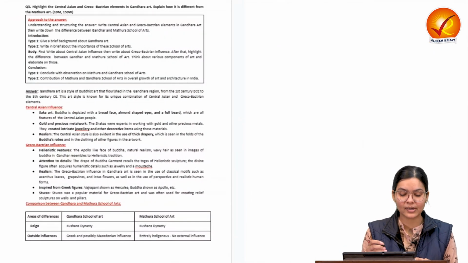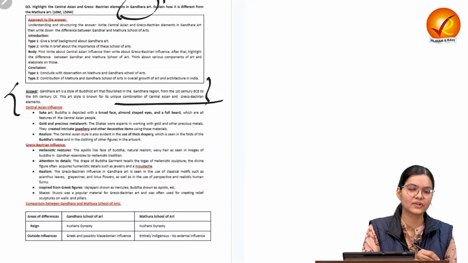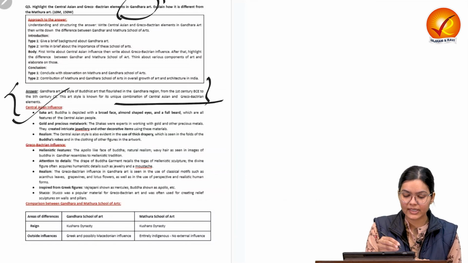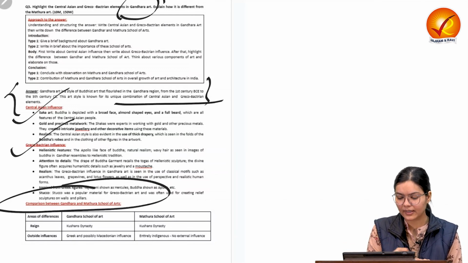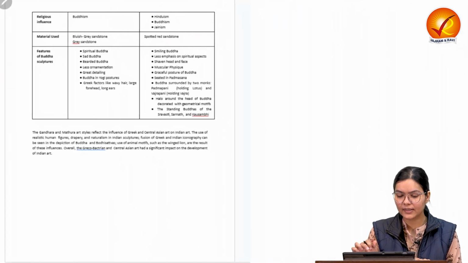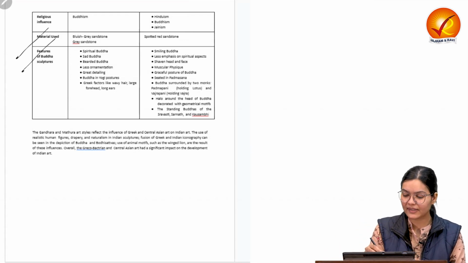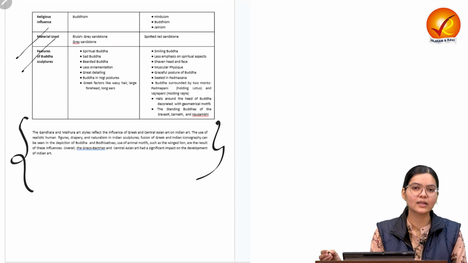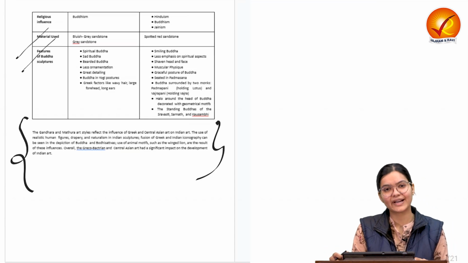Now we'll go through the model answer. Here in the model answer we have given information related to Gandhara art, in which time period we can find it, and how it has the influence of other elements. Central Asian influence is there, Greco-Bactrian influence is there, and then we have compared it with the Mathura school of art, and we have provided the different features of the Buddha in both art forms, and then we have provided the importance of this art to understand the culture of India in a much more informed way. So that is the discussion for today.